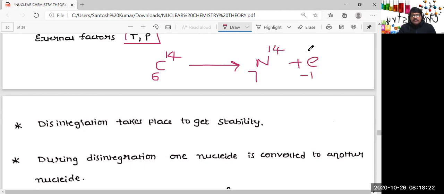So during disintegration, the carbon nuclide is converted to the nitrogen nuclide; the nucleus of one element is converted to the nucleus of another element.